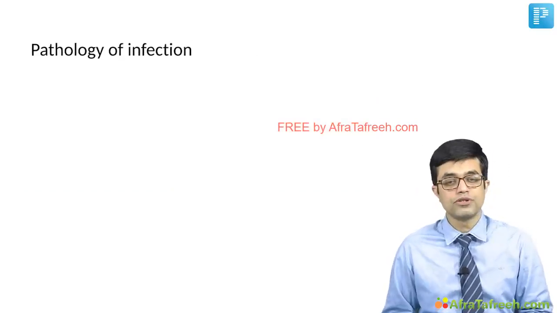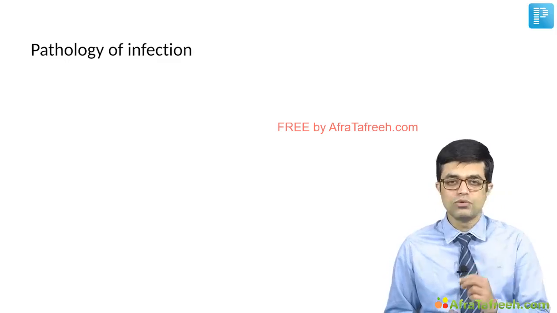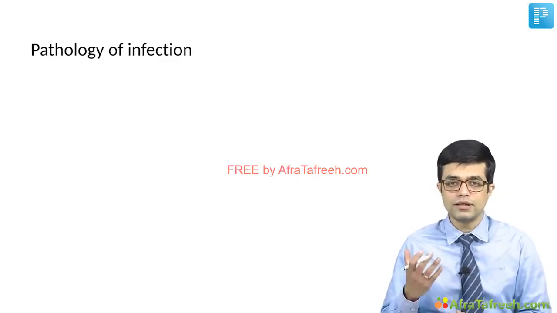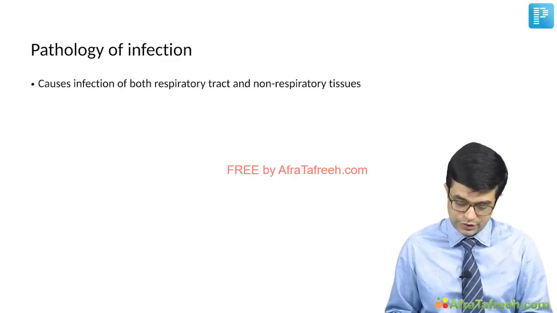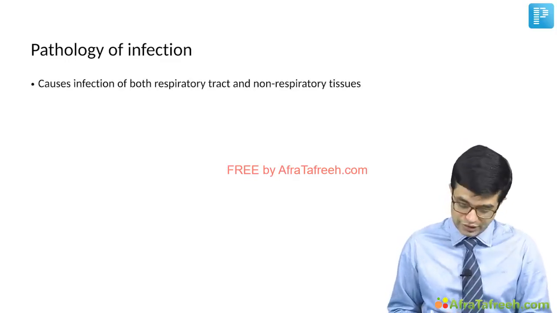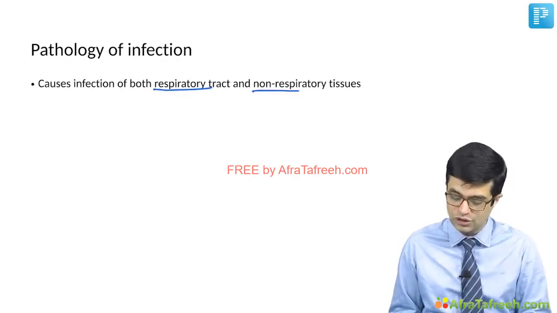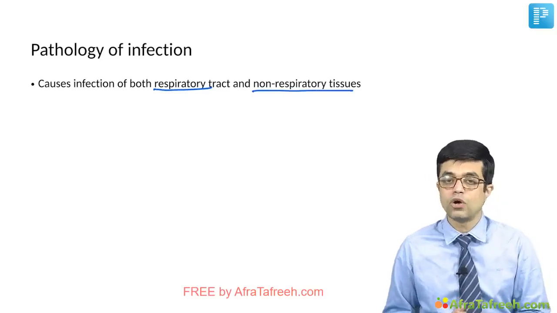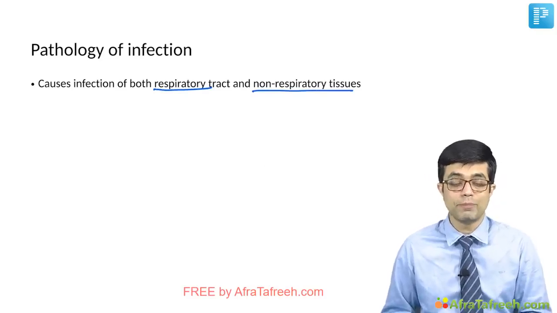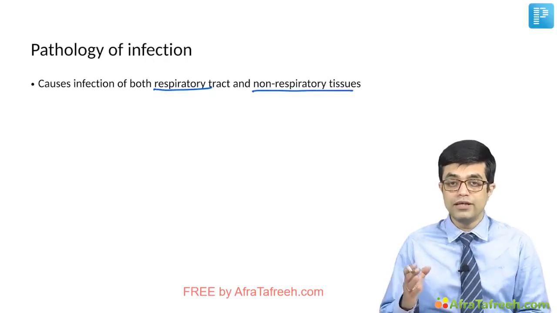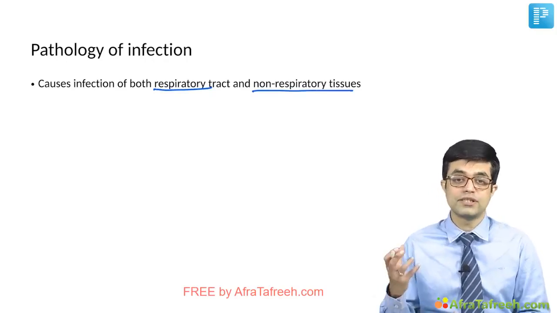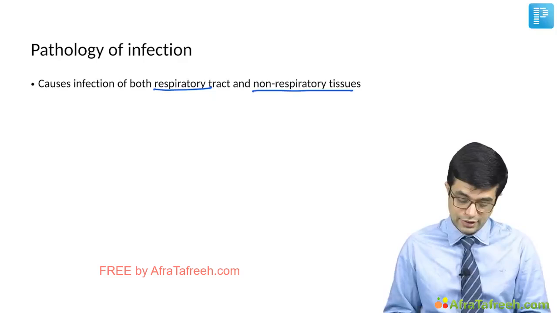Now what is the pathology of infection? Once measles enters through the droplet route, what are the pathological features it produces? It causes infection of both the respiratory tract as well as the non-respiratory tissues. Among non-respiratory tissues, it has a special propensity to involve initially the lymphocytes or the circulating immune cells.